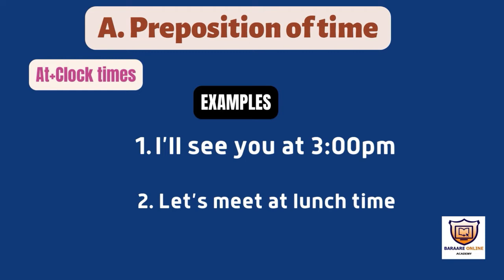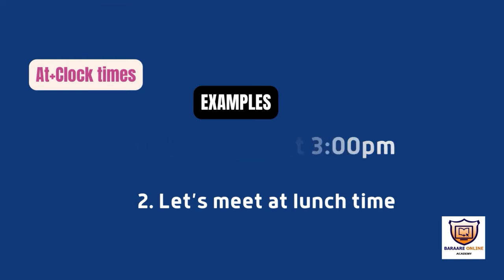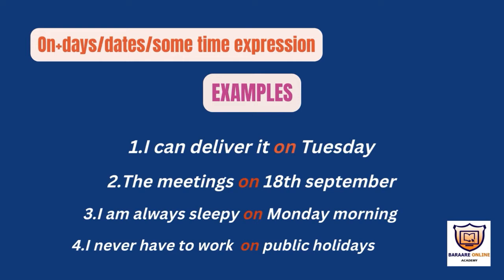So here we have at, preposition at plus clock time. If you have a clock time like 4 p.m., 5 p.m., 6 p.m., 7 p.m., like that, you have to use at. Or if you have lunchtime or maybe breakfast time, you have to use at. Here is an example: I will see you at 3 p.m. And here is the preposition at. Let's meet at lunchtime. Here we use at. If we have clock times, we have to use at.